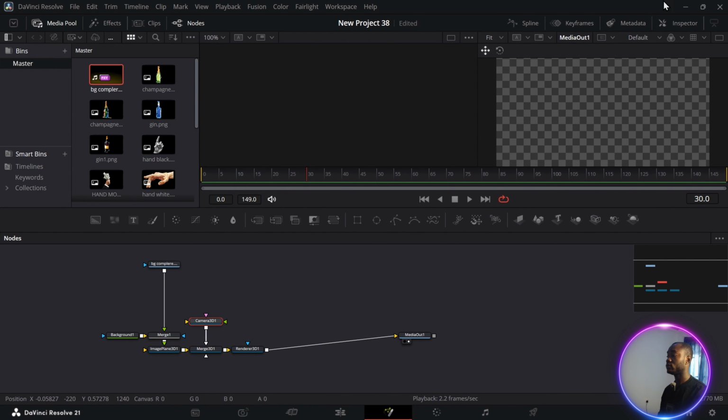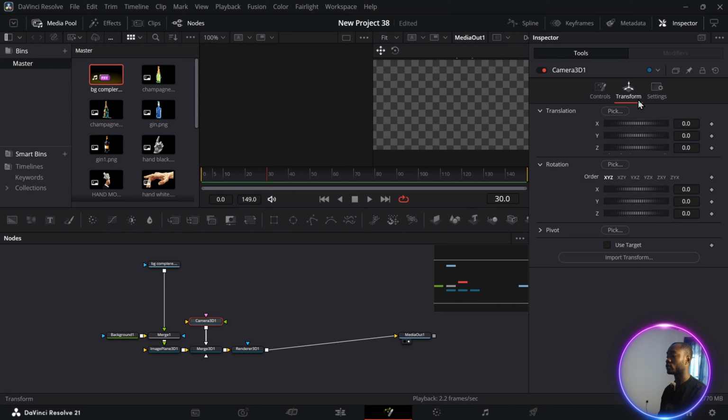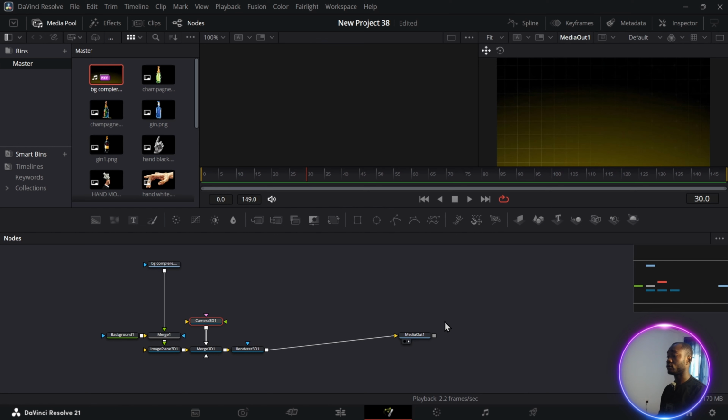Click on our camera 3D, go to inspector tab, go to transform. Under our Z-axis, change it to 1.65 like this. Once you change it to 1.65, you discover that you can now see your background.